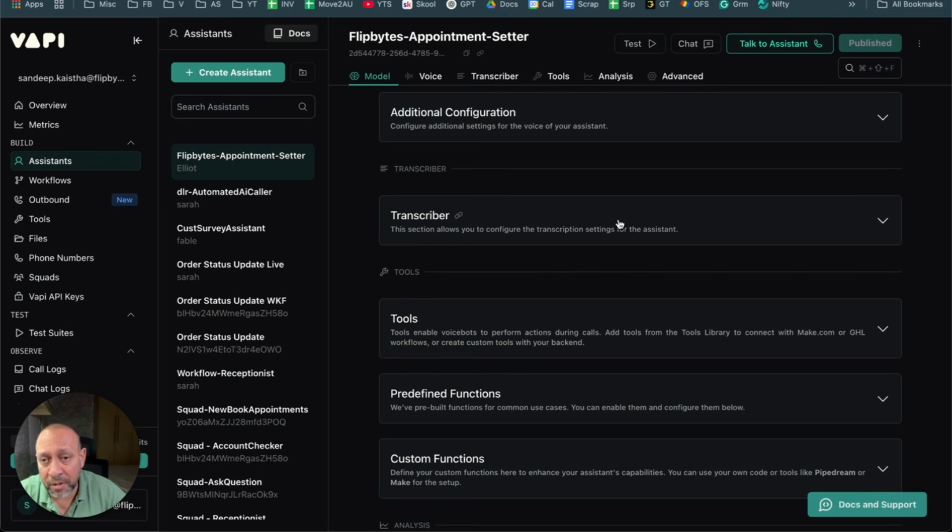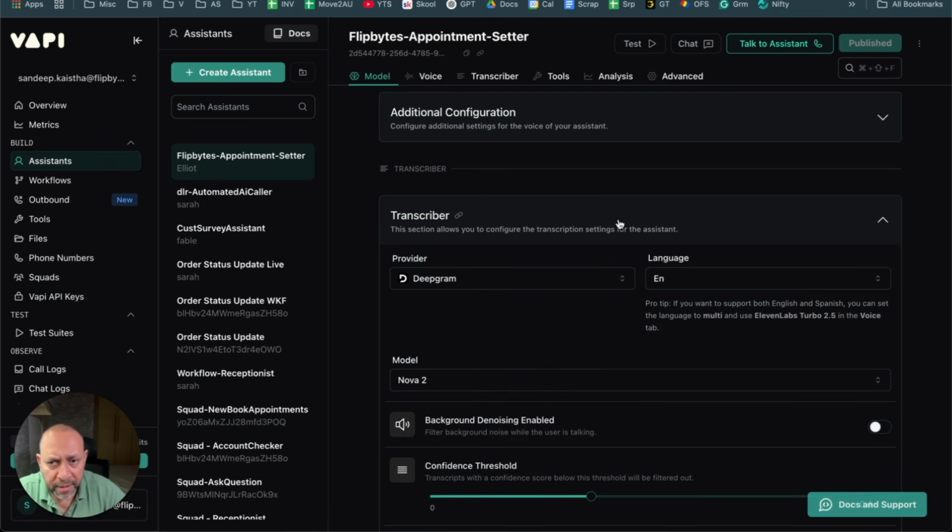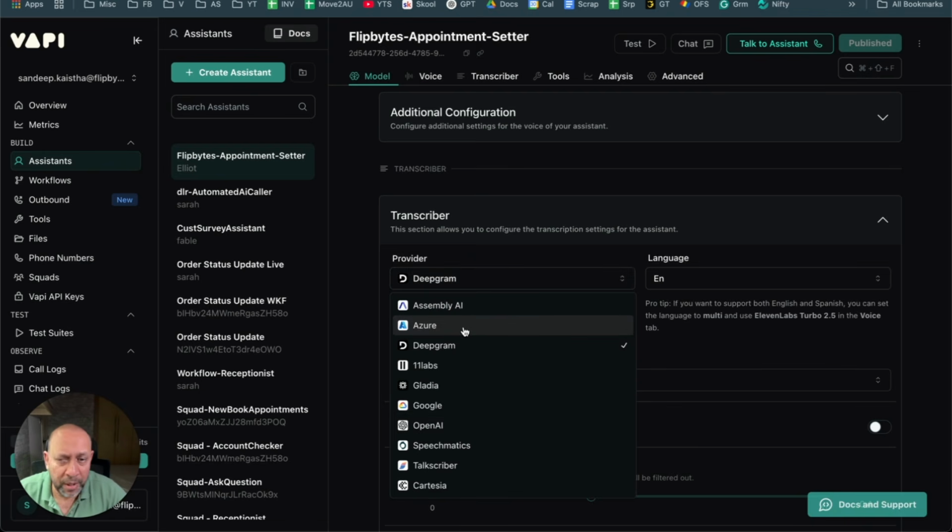The next is the transcriber. This is step 2, where when we are speaking to the voice AI, it converts your voice to text. In this case, again, you can leave it as default, because Vapi in most cases works. So the provider is DeepGram. You can select something else as well. Let's say you're in Nigeria or India where the accent is very thick, you can use some other provider. DeepGram is the one which is in English.